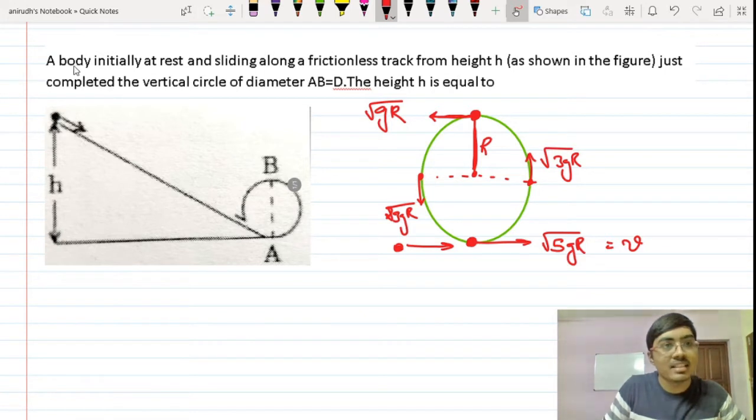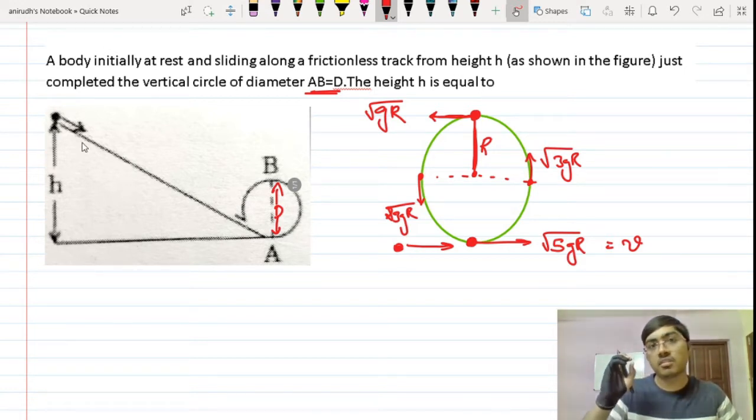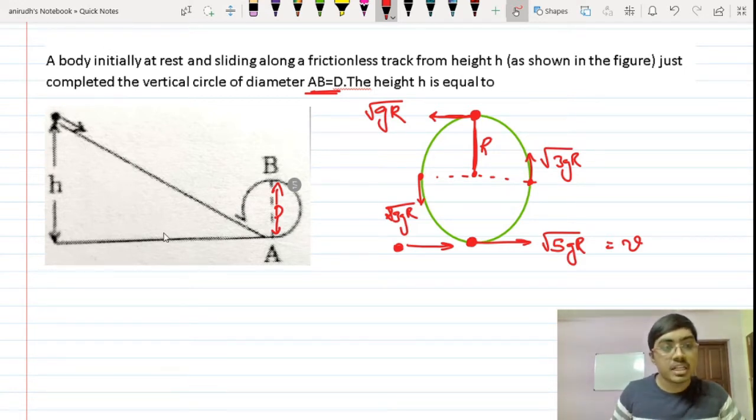Fine. So it is said that a body initially at rest and sliding along a frictionless track from height h, so this is the height h, just completed the vertical circle of diameter AB equal to d. So this diameter is d, and you can take the radius as d by 2. The height h is equal to... I can simply apply energy conservation here. mgh is the total potential energy it had over here, and as it comes down, it becomes kinetic energy.